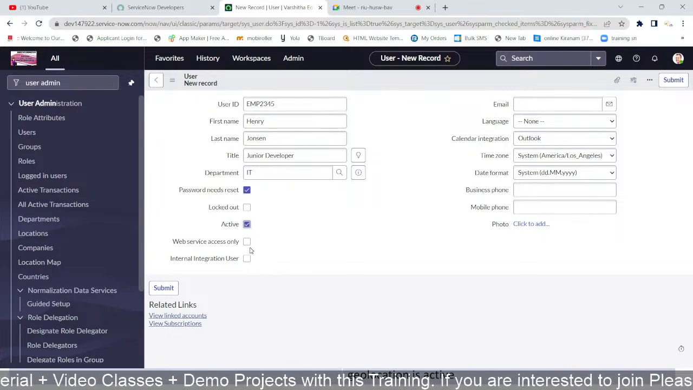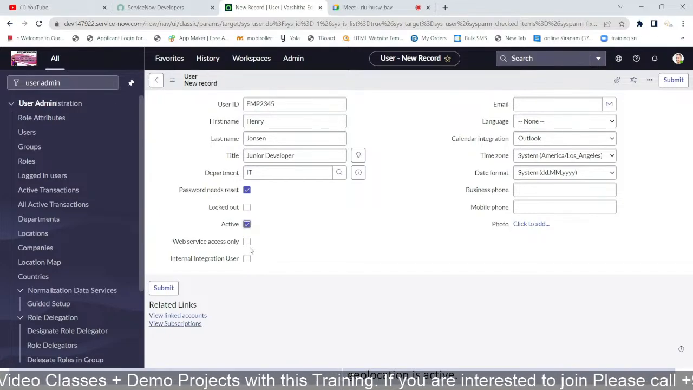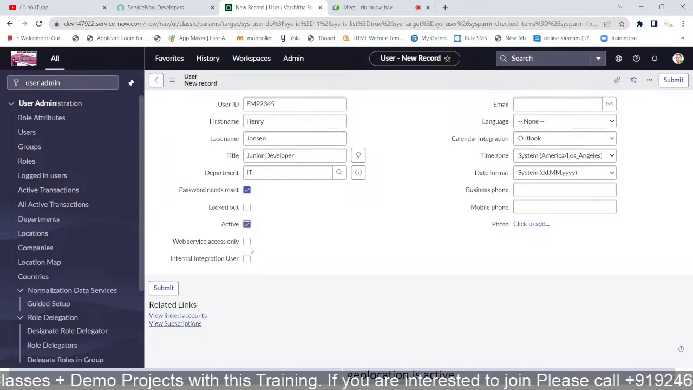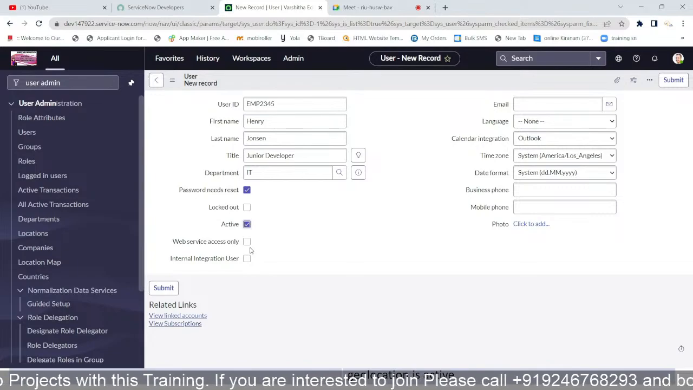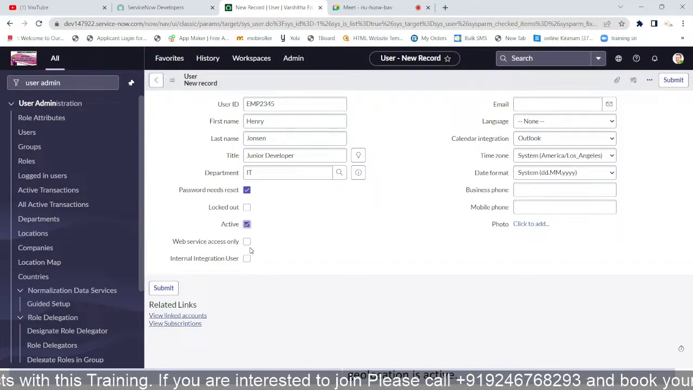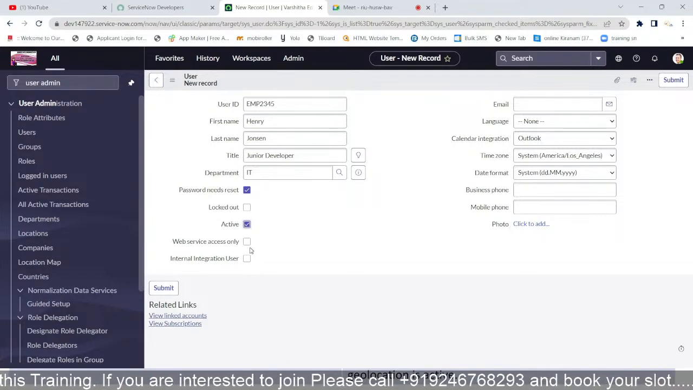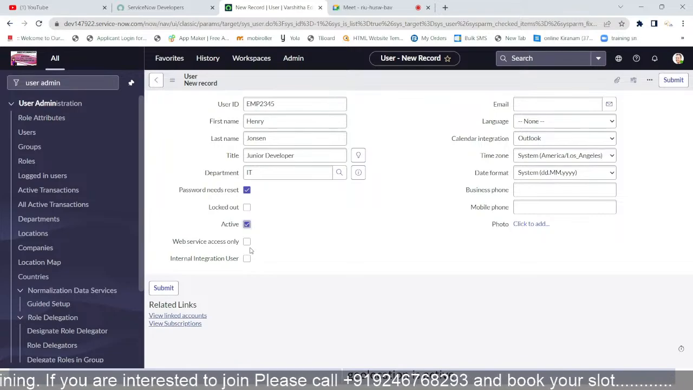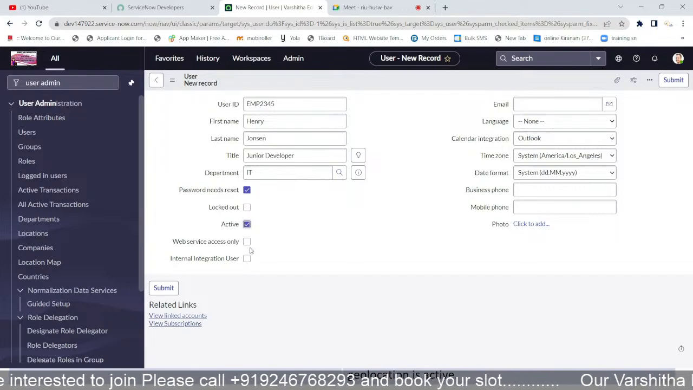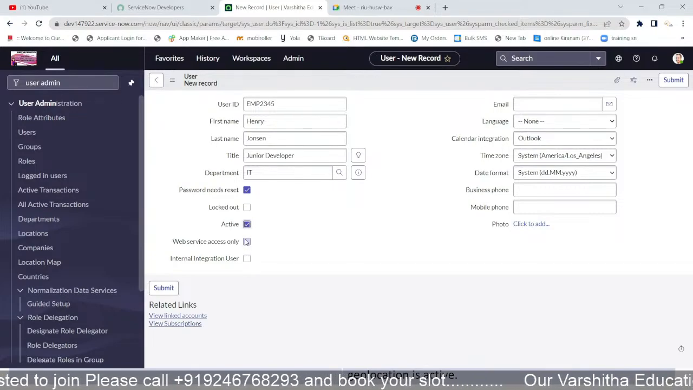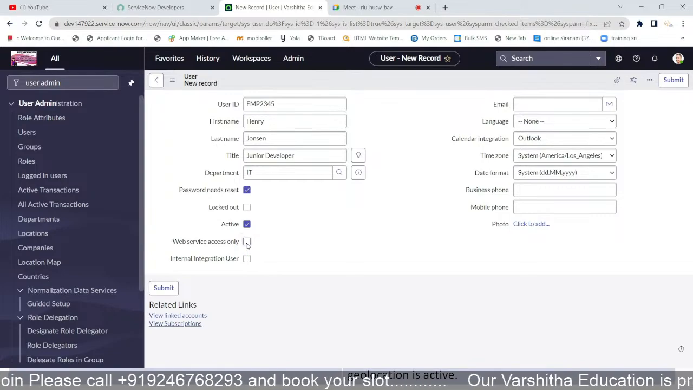So what does web services access mean? ServiceNow is not only UI based. It can also provide web services, like how Amazon or Flipkart should look. In the same way, it can provide that. Only in some areas, where the particular user has the credentials and permissions, can we check the box as true. Otherwise it is not possible to give that.